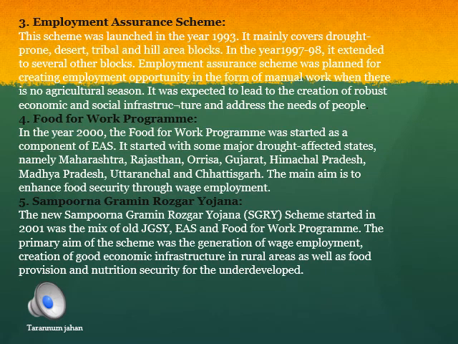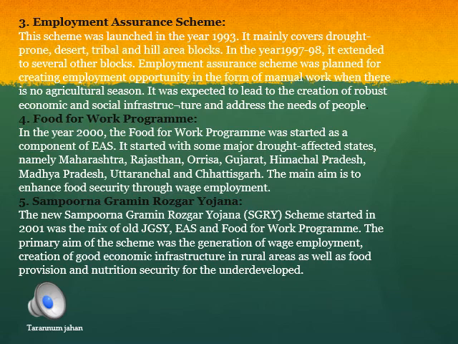Now the next one is the Employment Assurance Scheme. According to this scheme, it was planned for creating employment opportunities during the period of disguised unemployment, where there is no work in the agricultural season. It was expected to lead to the creation of robust economic and social infrastructure and address the needs of the people.